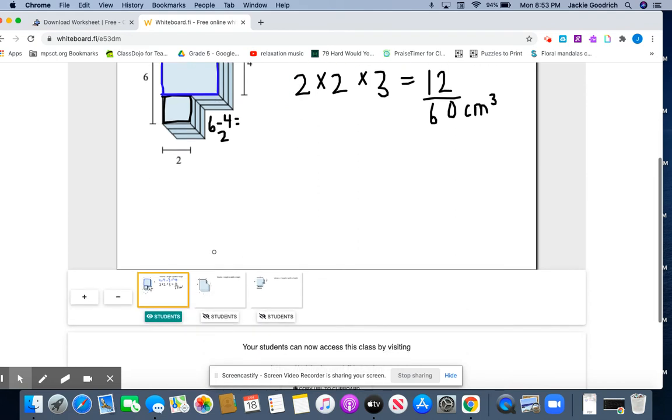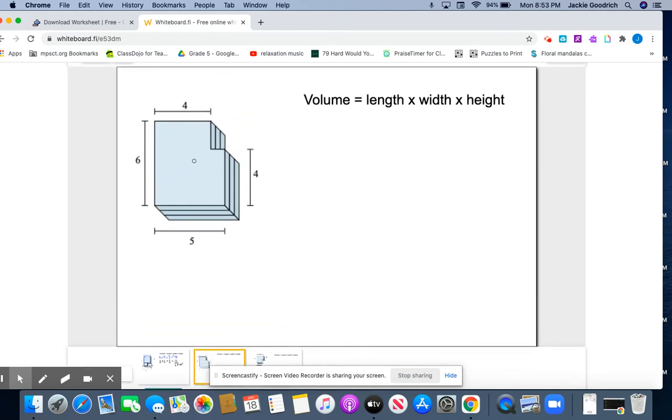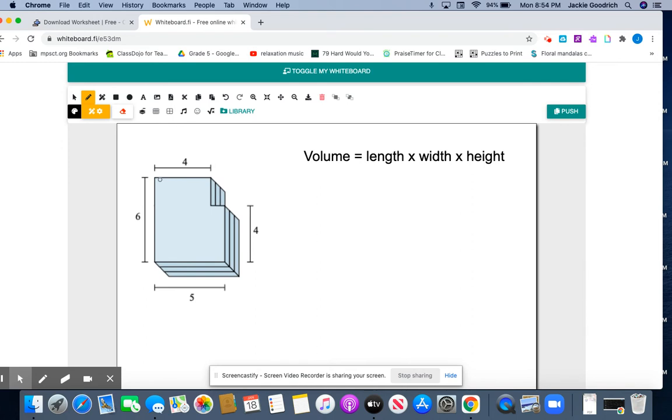And we're just going to do one more example before we move on. So I'm going to split this one up into this shape right here, this kind of longer one right here, and then this bigger one right here. And I'm going to first start with the length of the smaller one. The length of the smaller one is 4. The width of it is, again, this whole length is 6. And then this right here is 4. So we have 6 minus 4, which is 2. So that's the width of it, 2.